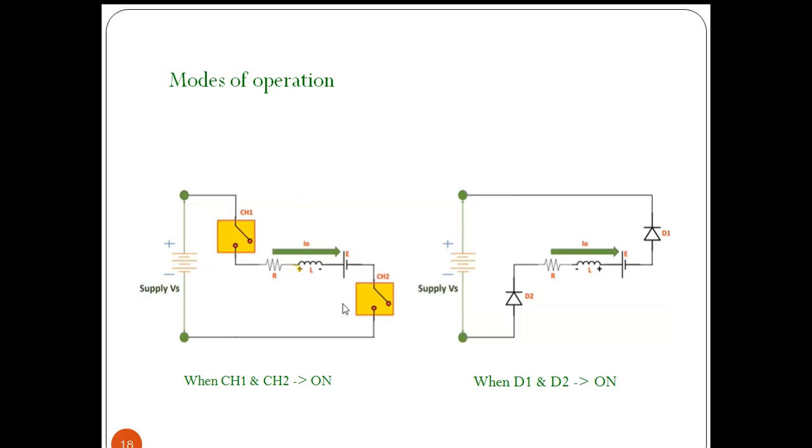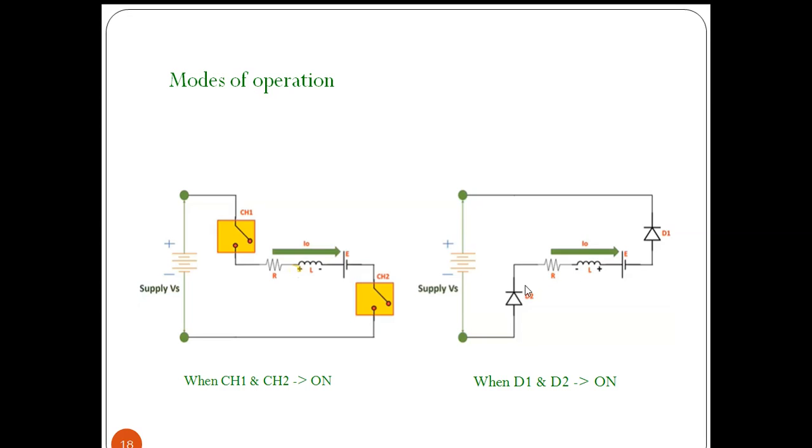And when we are opening the CH1 and CH2, the diodes will be forward biased with the available energy of the inductor. So here the polarity will be reversed as inductor is releasing the energy. This plus will appear across the positive terminal of battery, so it is forward biased, and this minus will appear across the negative terminal of the battery.